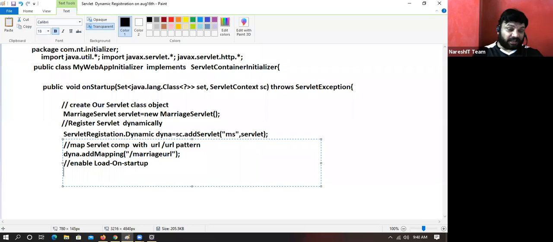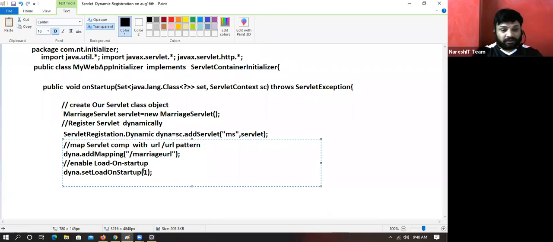Initialization of the servlet should happen during deployment. Anyhow, I am creating the object, but initialization also should happen during the deployment itself. That's why dyna.setLoadOnStartup.